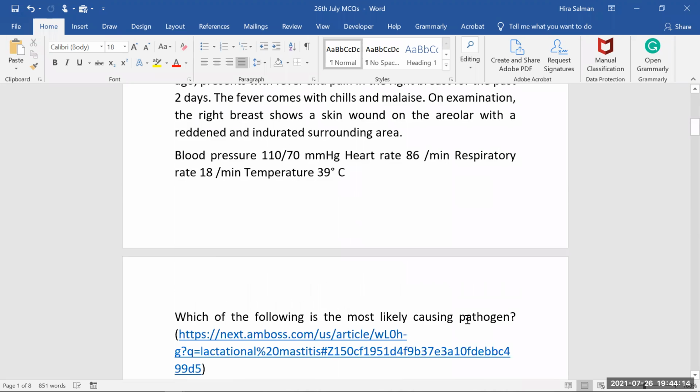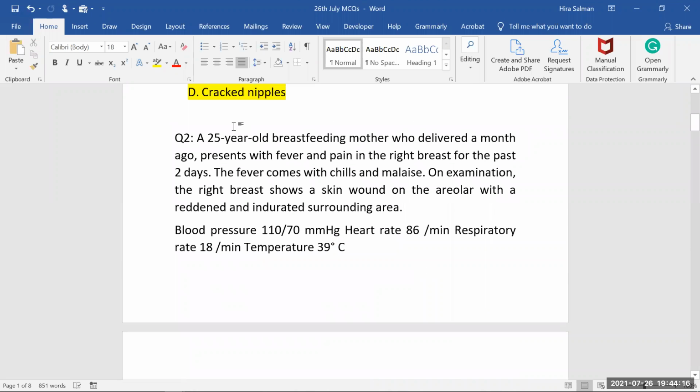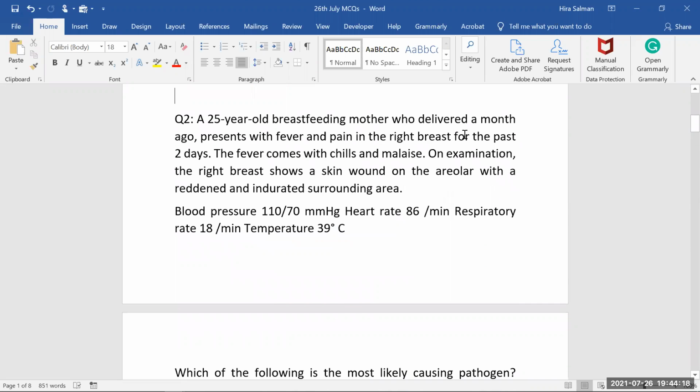So the next question says, a 25-year-old breastfeeding mother who delivered a month ago presents with fever and pain in the right breast for the past 2 days. Now she has already delivered a baby 1 month postpartum, and now she is having fever and pain in the right breast. So most likely she must be having mastitis, or there may be a breast lump. Lump is actually what? It's actually engorged milk. Because of the engorged milk, sometimes that's going to create a lump, and the lump can be infected and it can become infectious as well. So the fever comes with chills and malaise.